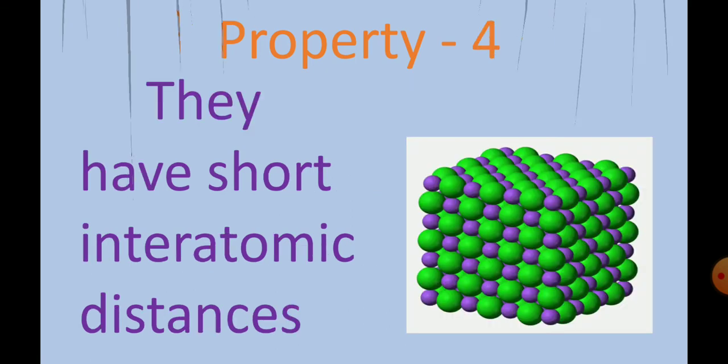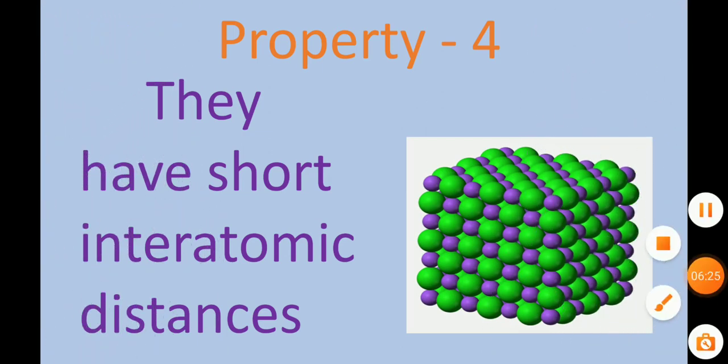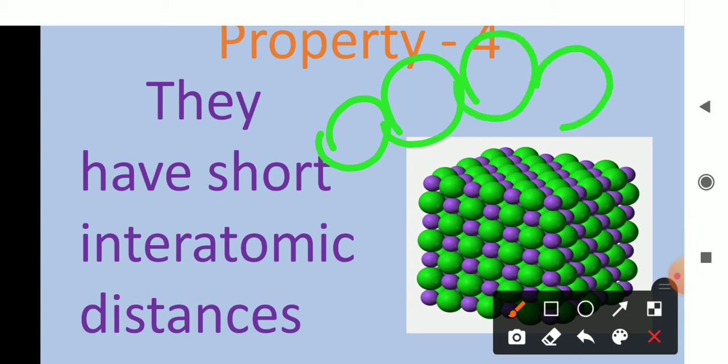Then come to property number 4. It is telling about the interatomic distance. Do you know the term interatomic distance? What can be called interatomic distance? Look here. The atoms are bonded like this. This is one atom, this is another atom. Likewise, the bonding continues. Now interatomic distance means the distance between the center of the first atom to the center of the second atom. So this is called interatomic distance.